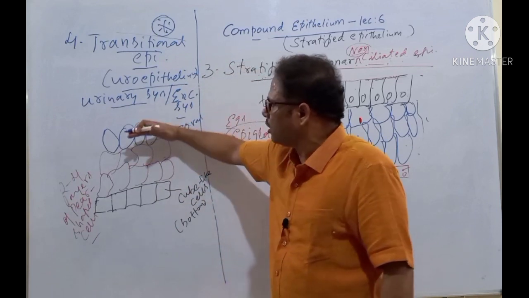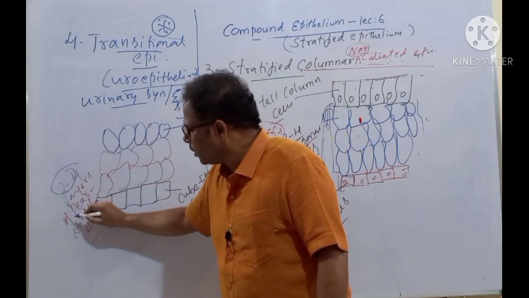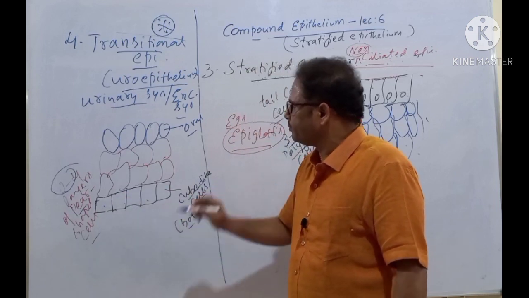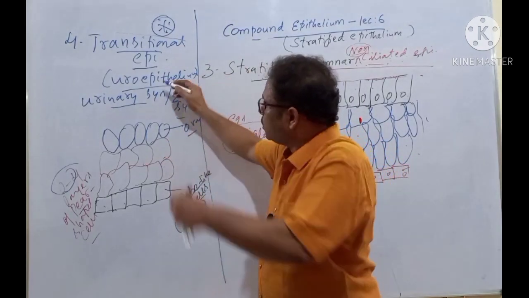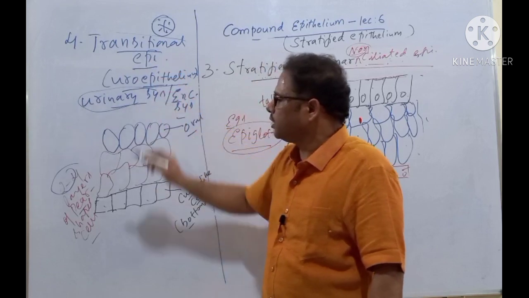Oval-shaped cells at the topmost, 2 to 4 layers of pear-shaped cells in the middle, and cube-like cells at the bottom. You're following, students? So this is a uroepithelium, specialized for the urinary system, also called transitional epithelium.